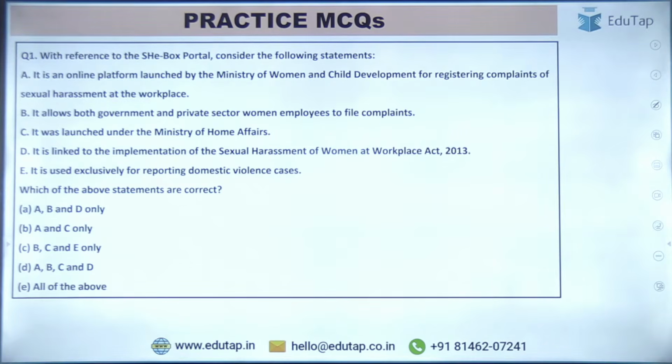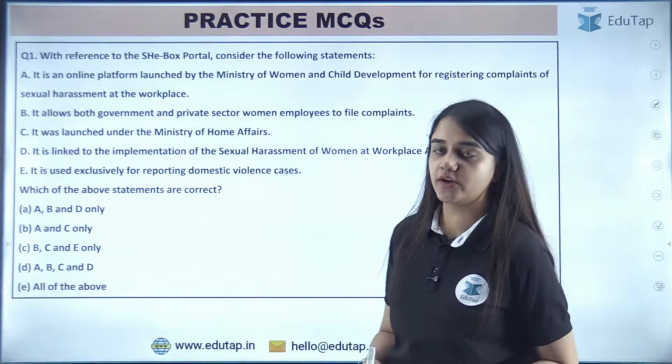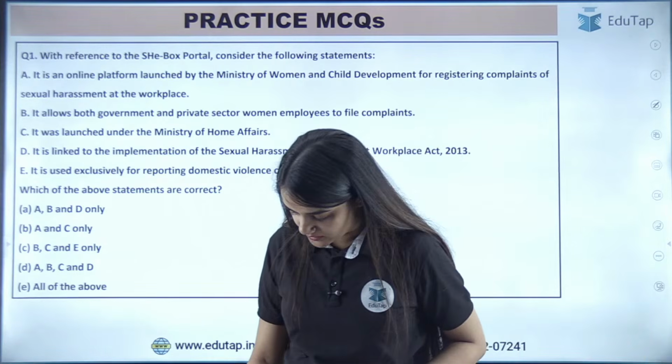It was launched under the Ministry of Home Affairs. It is linked to the implementation of the Sexual Harassment of Women at Workplace Act 2013. It is used exclusively for reporting domestic violence cases. So read these statements and select how many of these statements are correct and which are not correct. So what do you think is the right answer?